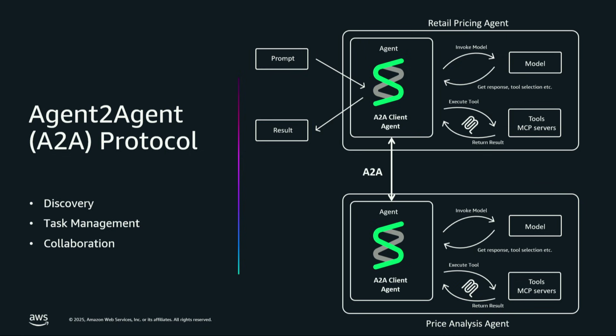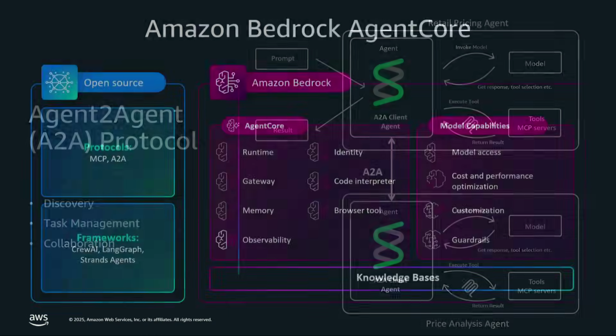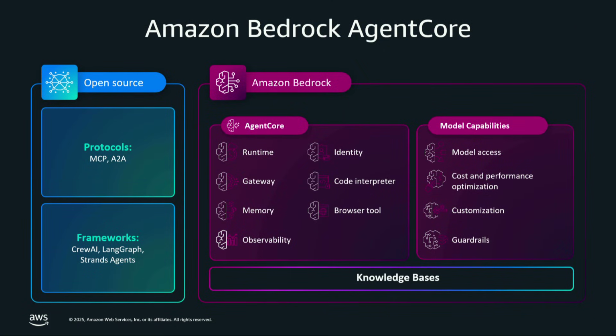Okay, so until now we have learned 3 things. 1, our agent factory will use the Strands SDK to build agents. 2, it will use MCP for those agents to connect to different tools and to connect to different data sources. And 3, our agents will use A2A to connect and talk to other agents for more complex goals. But how can we take our agent factory from a prototyping environment all the way to production? And for that, we are going to tap into Agent Core, which is a purpose-built service for running agentic systems at scale, securely, and in an operationally efficient manner.